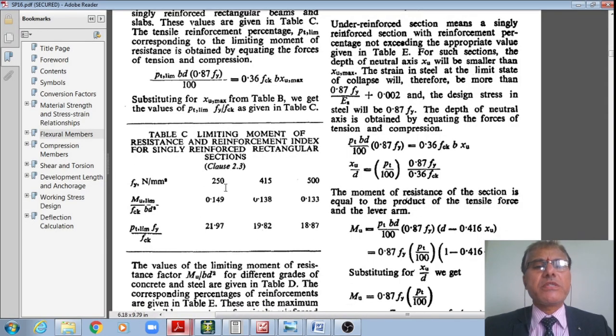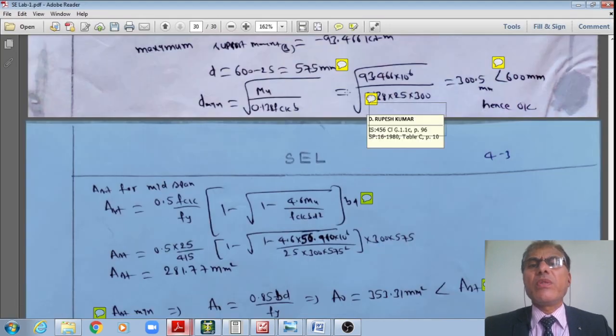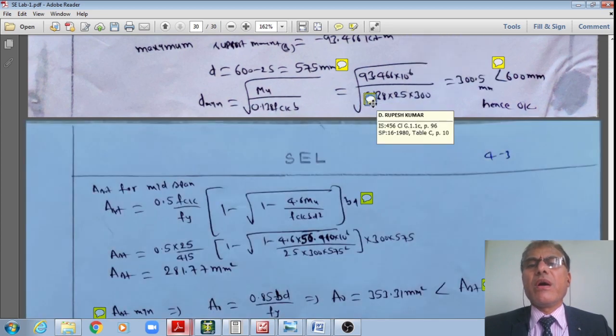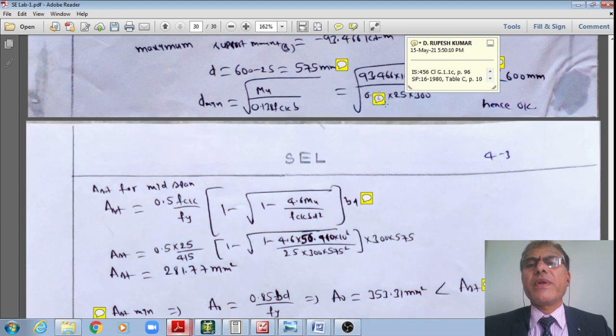Therefore, from this, what I am just making note of, for fy equal to 415, Mu,lim divided by fck b d squared is equal to 0.138. Therefore, once I note down that, I will have that coefficient equal to 0.138. I just made a note of, right?